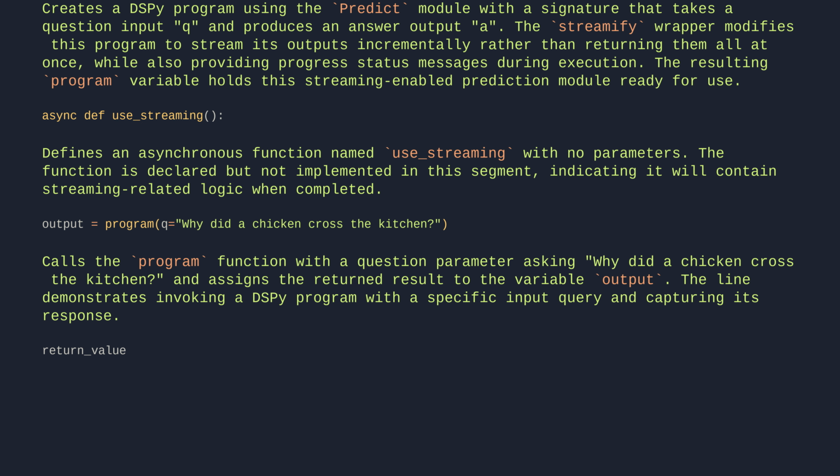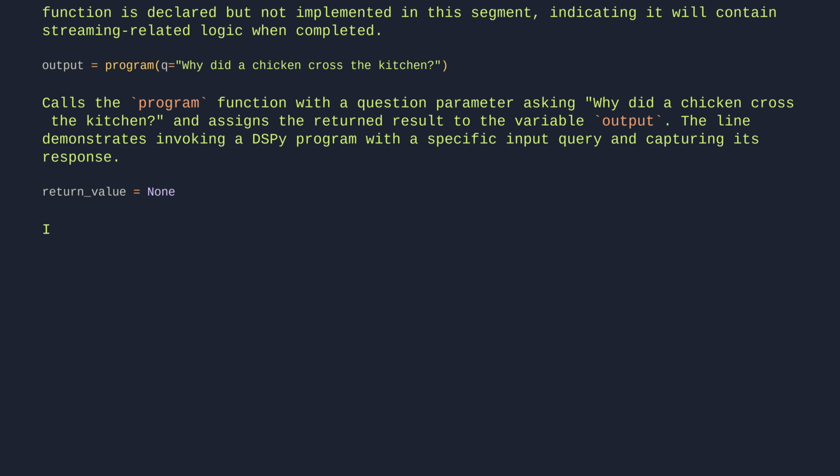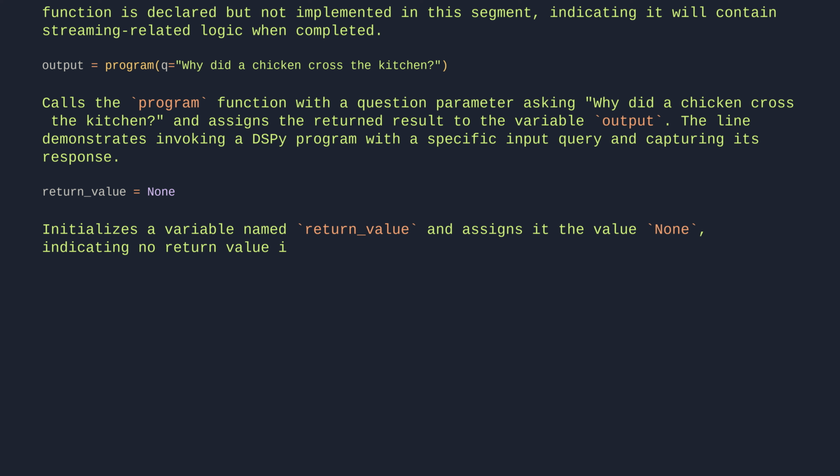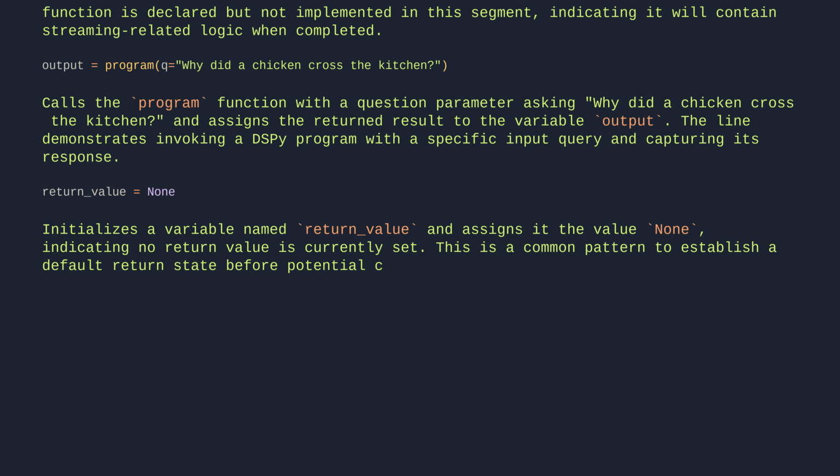return_value = None. Initializes a variable named return_value and assigns it the value None, indicating no return value is currently set. This is a common pattern to establish a default return state before potential conditional logic that might modify it later.